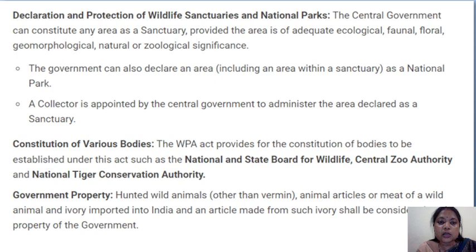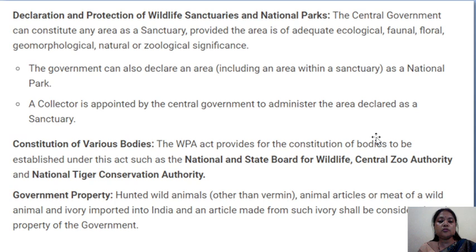Then, declaration and protection of wildlife sanctuaries and national parks. The central government can constitute any area as a sanctuary provided the area is of adequate ecological, floral, geomorphological, natural or zoological significance. The government can also declare an area as a national park, and a collector is appointed by the central government to administer the area declared as a sanctuary. So the central government may appoint a collector to administer the area declared as a sanctuary.